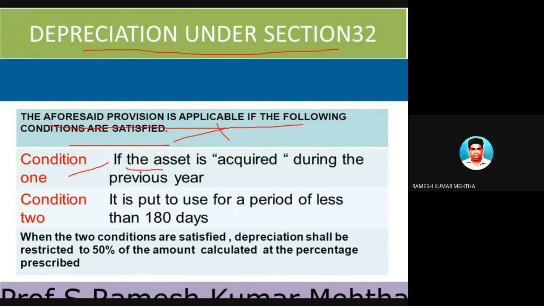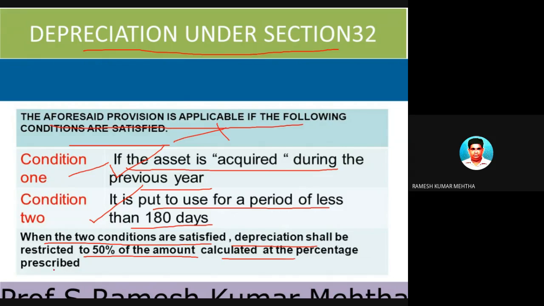Condition 1: if the asset is acquired during the previous year and it is put to use for a period of less than 180 days, then when the two conditions are satisfied, the depreciation shall be restricted to 50% of the amount calculated at the percentage prescribed. So what does it mean? Let's take a small example and we will understand.